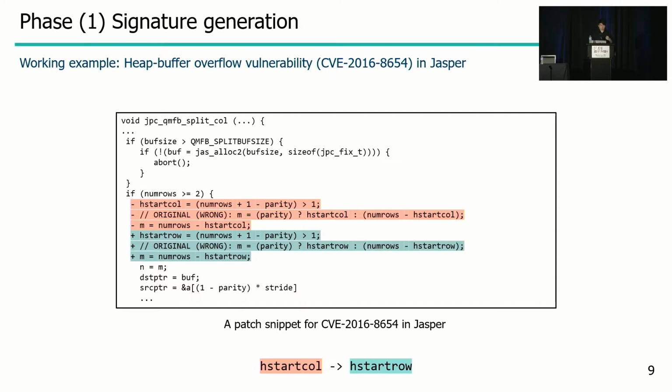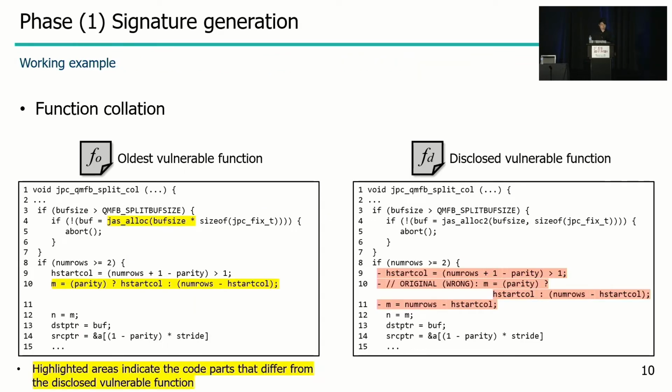I will introduce the mechanism of MOVERY by using a working example. A heap buffer overflow vulnerability existed in Jasper. This is the patch snippet of the vulnerability. MOVERY first collates the oldest and the disclosed vulnerable functions. And by collating the two functions, MOVERY extracts only the core lines that are directly related to the vulnerability manifestation.